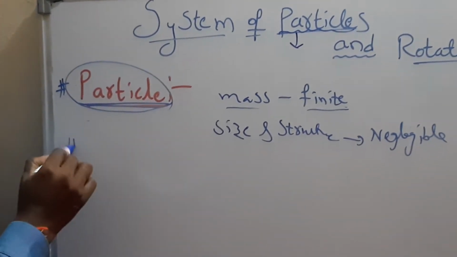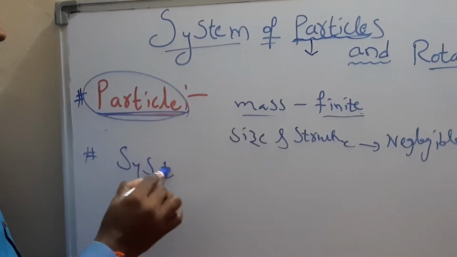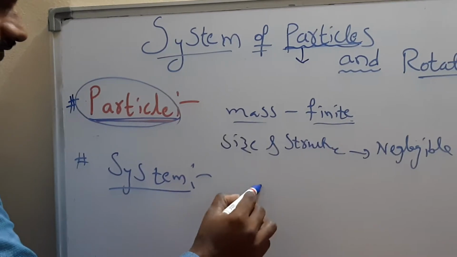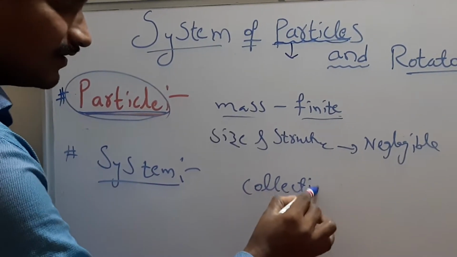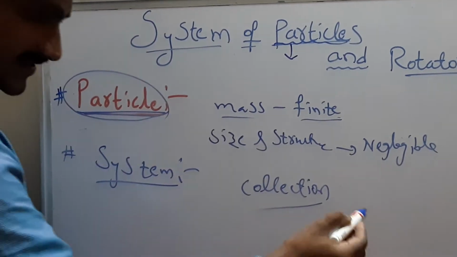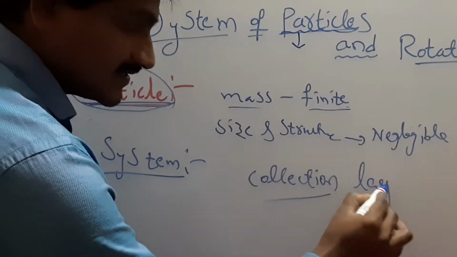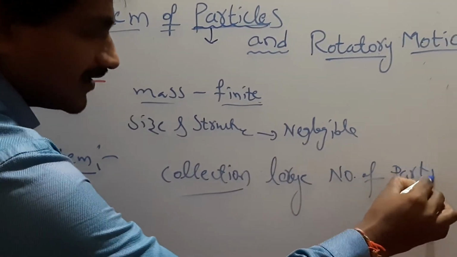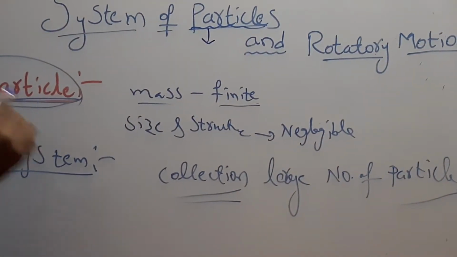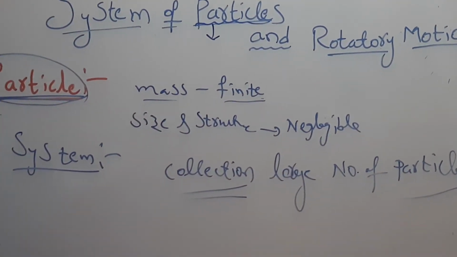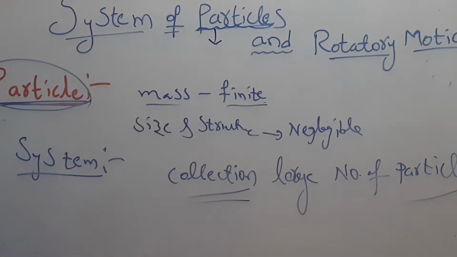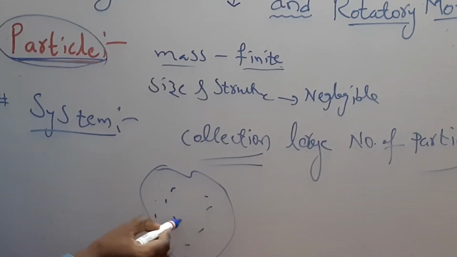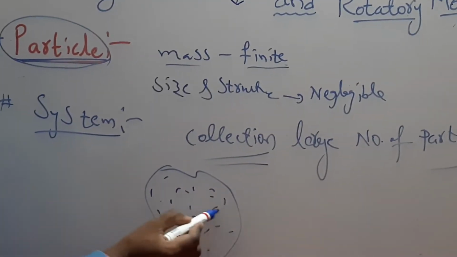What do you mean by system? System is a collection of a very large number of particles. Before we discuss particles which have mass and negligible size and structure, let's consider one system. This is one system. In this there are so many dots I kept. Of course, size and structure negligible.